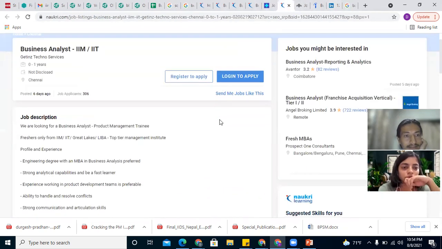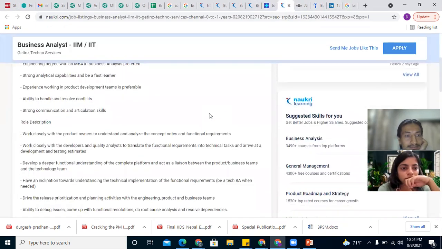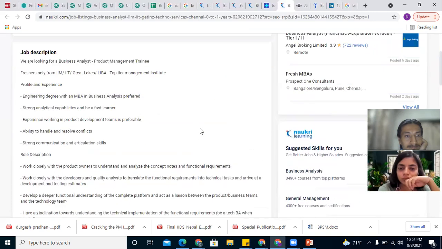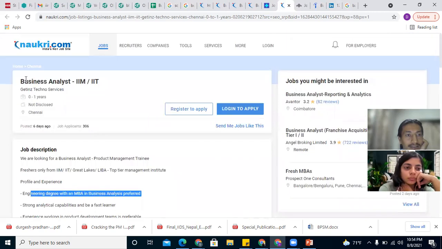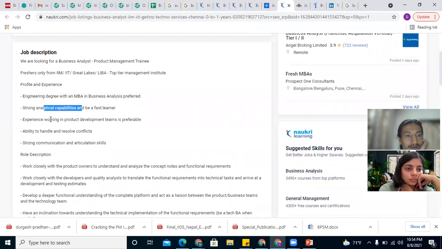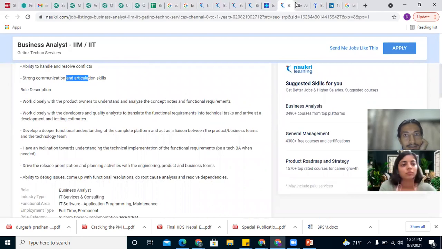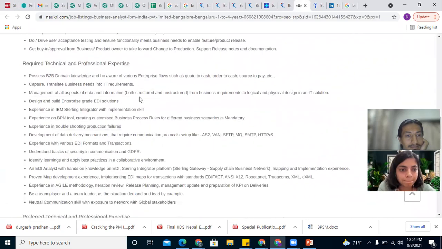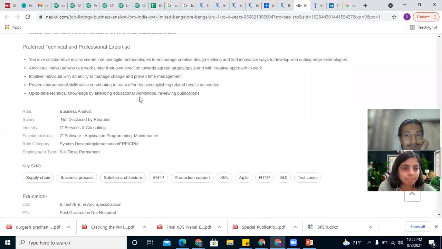I'm looking for a specific one. Okay, engineering degree with MBA. This is business analyst in Gentage Techno Services. Engineering plus MBA, analytical capabilities, working experience of product development, resolve conflicts. Okay, these are again soft skills. IBM. Okay, this is vast. Let's not go too into this right now.